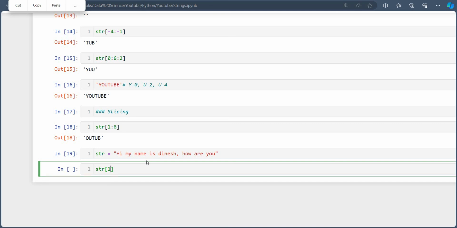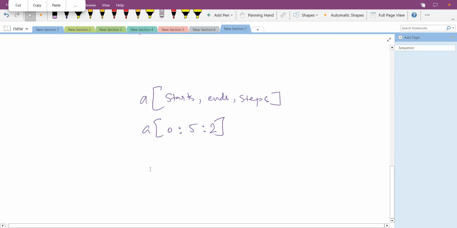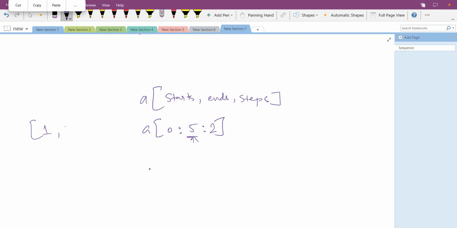You know one thing: in the string, it starts with 0, and at the end, whichever be the last value, our string ends before that value. Like suppose it is ending at 5, so our last value will be at index 4, if we start from 0.